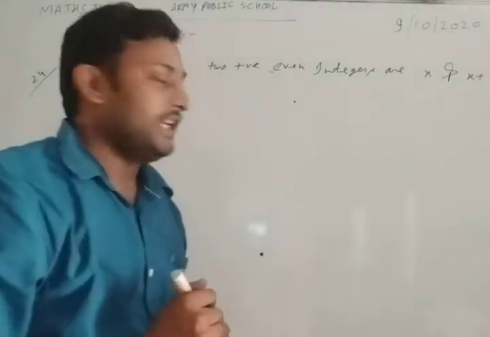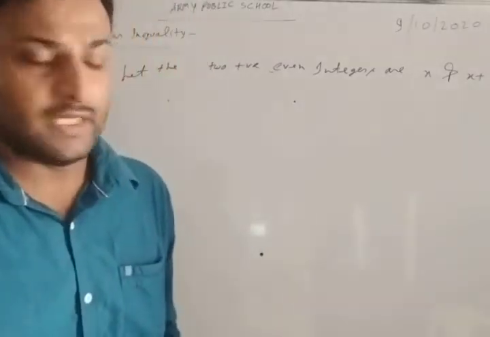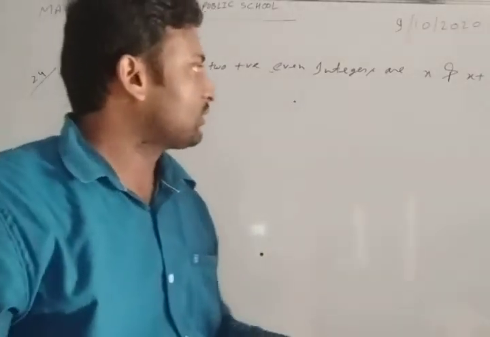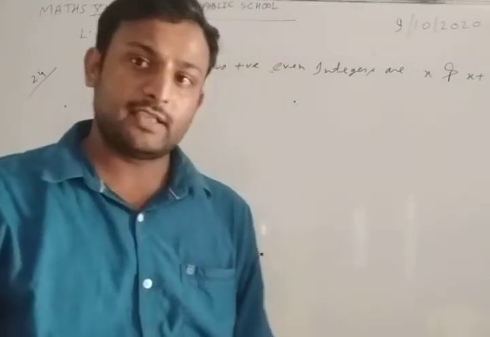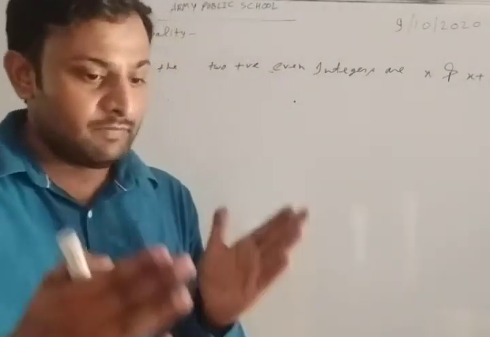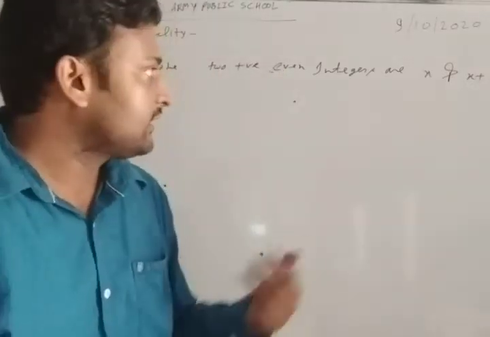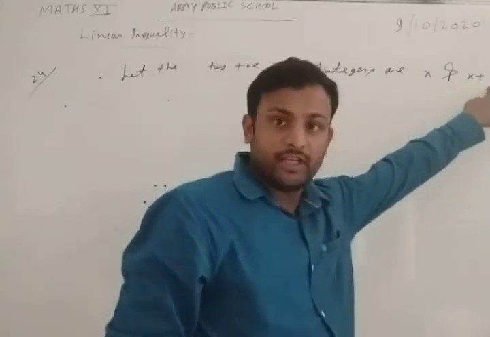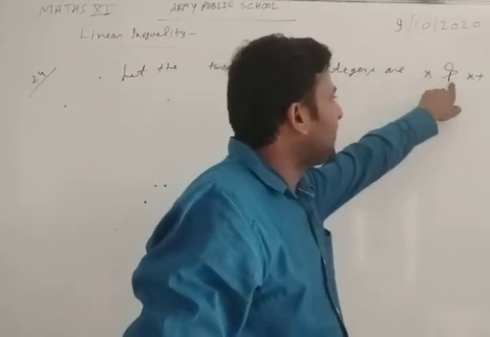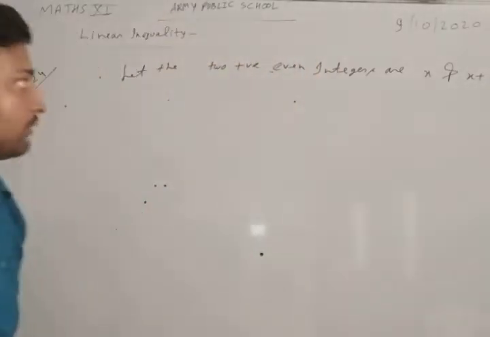Because if we take 2, which is an even integer, the next term after 2 will be 4. There is a difference of 2 between two consecutive even integers. So x and x plus 2 will be our two consecutive positive even integers.